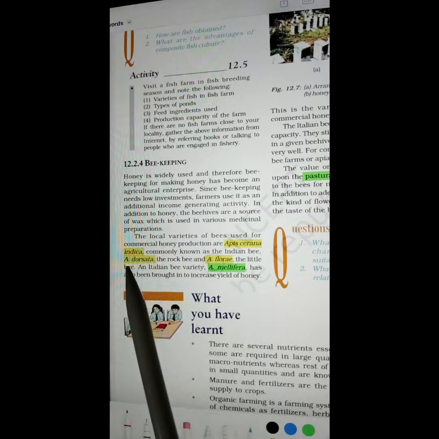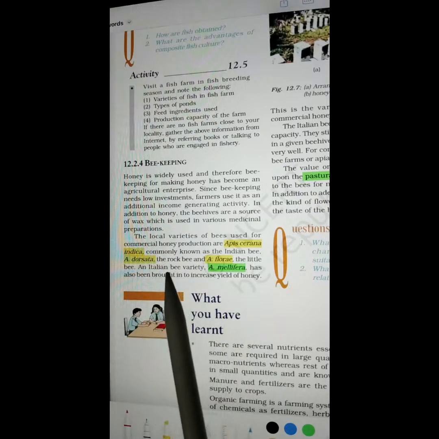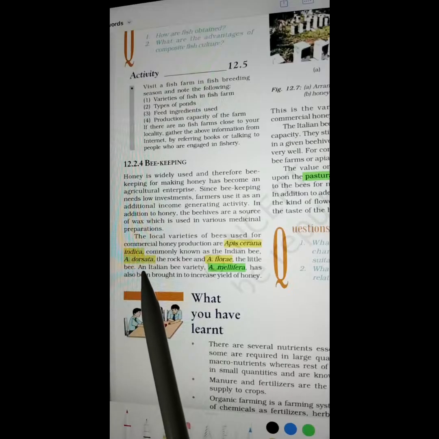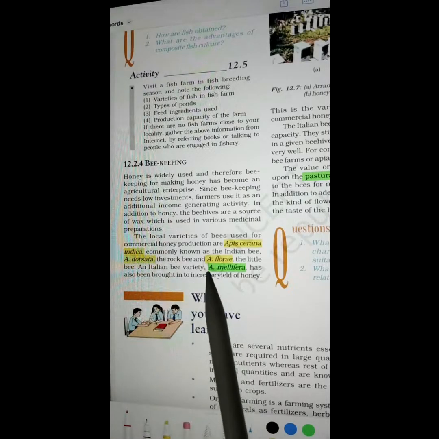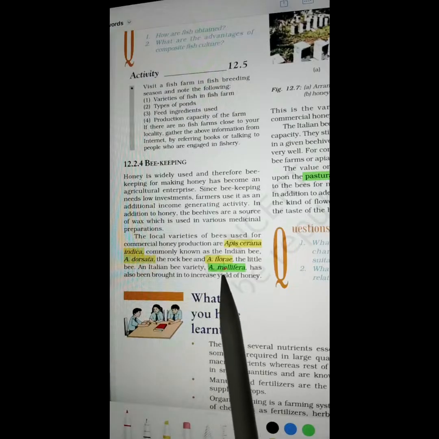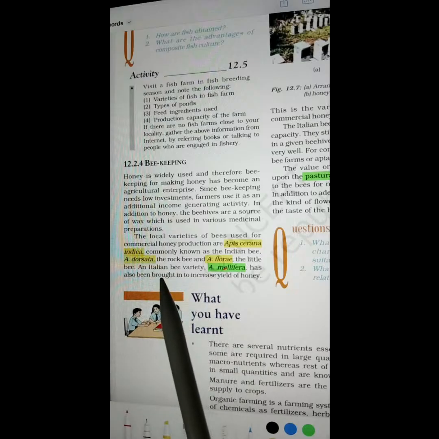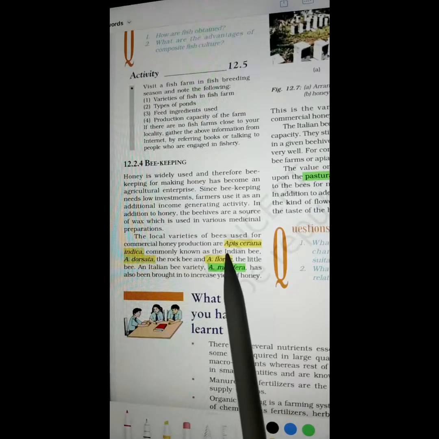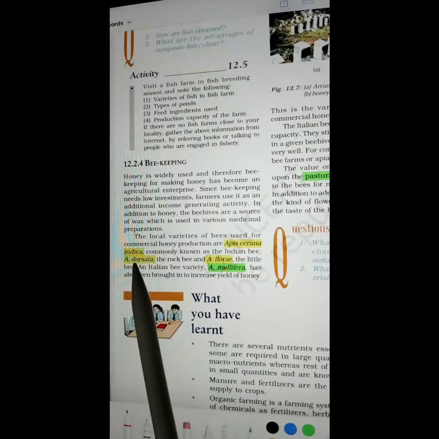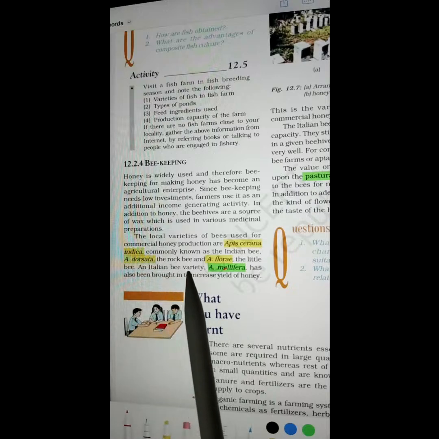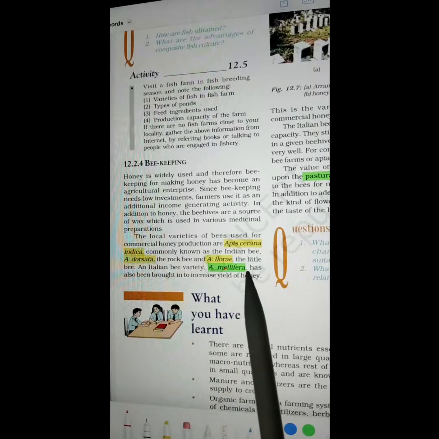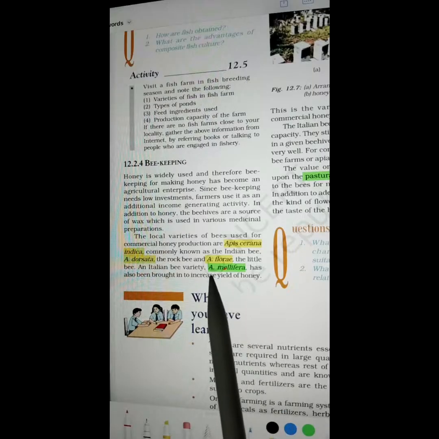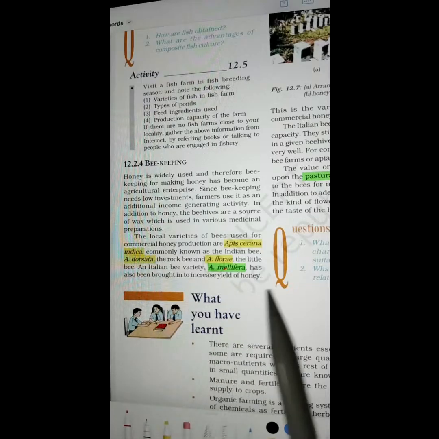Apis cerana indica. The rock bee has the scientific name Apis dorsata. Little bee has the scientific name Apis florea. Italian bee is pronounced as Apis mellifera. So all the names once again. Apis cerana indica is the scientific name of Indian bee. Apis dorsata is the scientific name of rock bee. Apis florea is the scientific name of little bee. Apis mellifera is the scientific name of Italian bee.